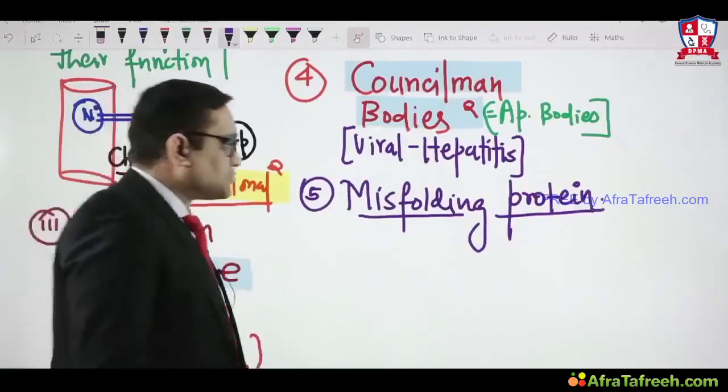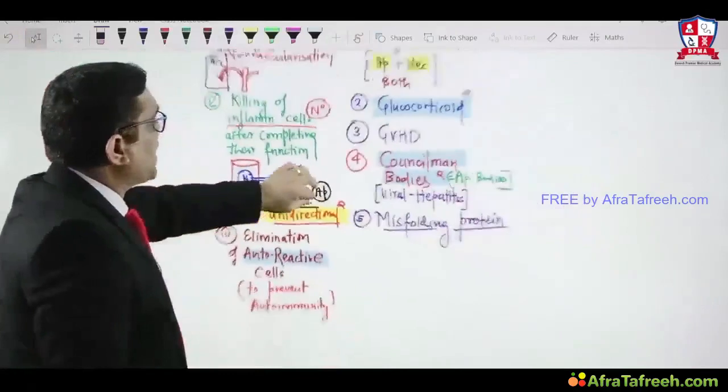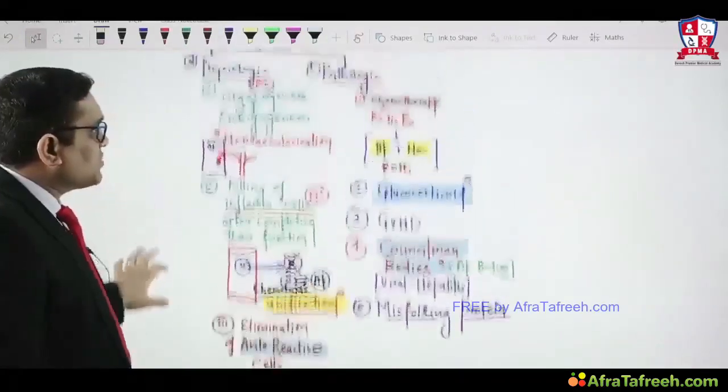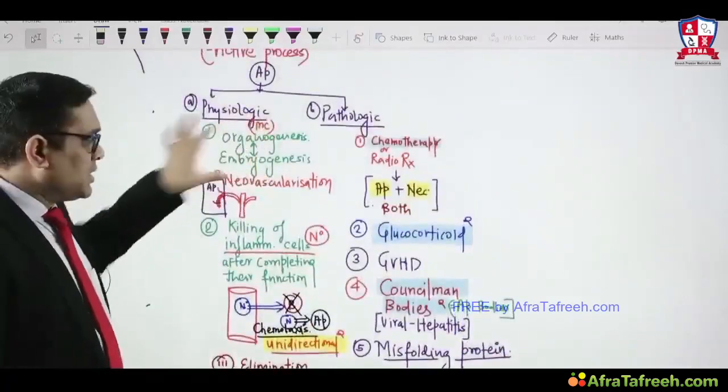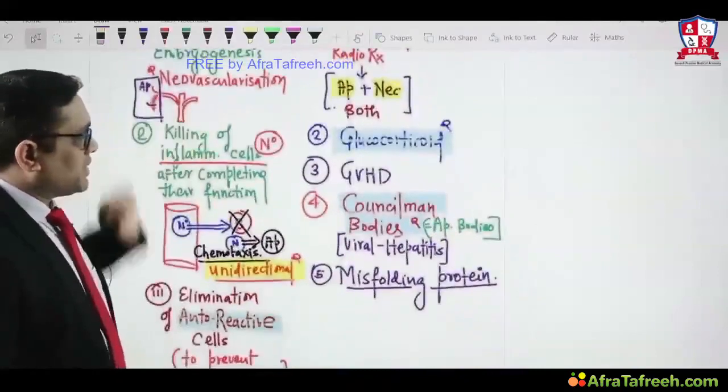So this is the comparison between physiologic and pathologic apoptosis. Physiologic apoptosis is more common, and these are the examples. For pathologic apoptosis, these are the examples we have to keep in mind.